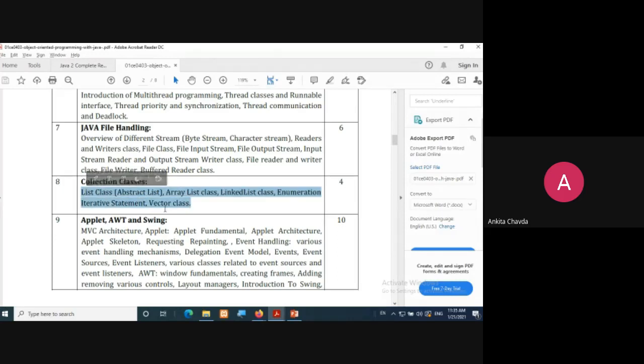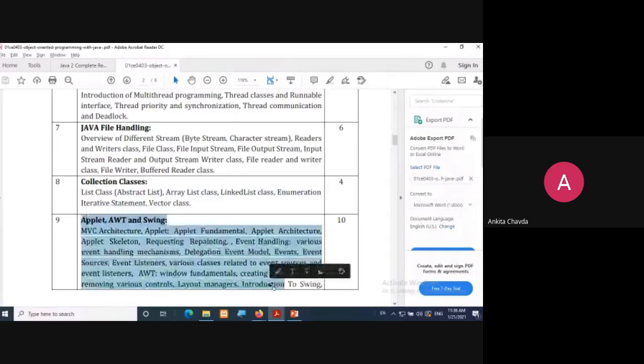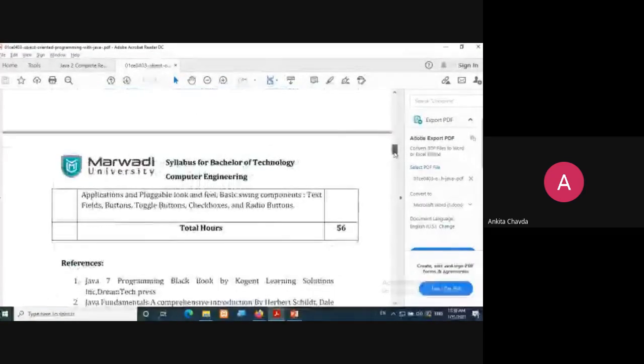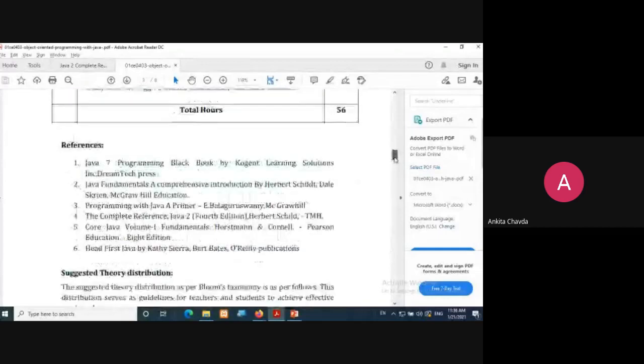We just need to create the object of this class and use some of the built-in methods, and we can execute. Simple. So it is very similar to your STL in the concept. And then finally applet and swing. That I have already explained. So we are having 9 units in Java, and that's all with the syllabus.